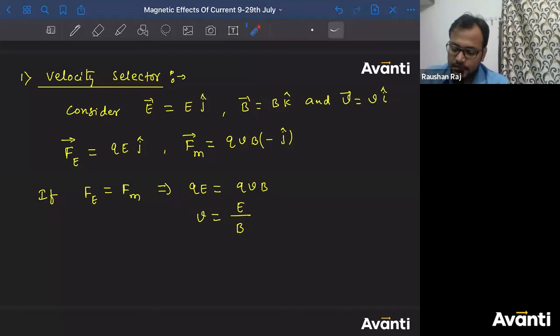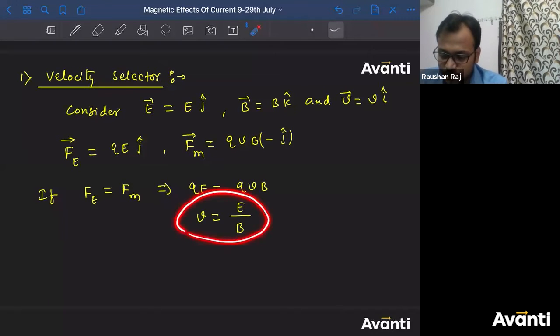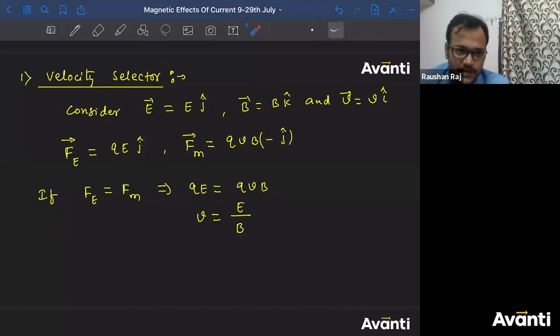Because if Fe is along the y-axis and Fm is along the negative y-axis, and if I provide velocity equal to E by B, these two magnitudes will remain equal. So net force on the charged particle will be 0. And if net force becomes 0, tell me how the charged particle will behave. Can I say the charged particle will maintain the same velocity as it has been given?